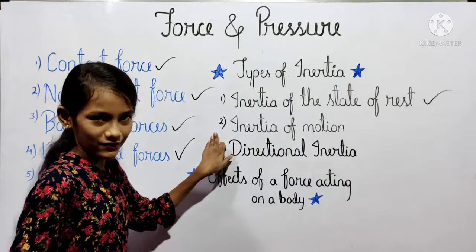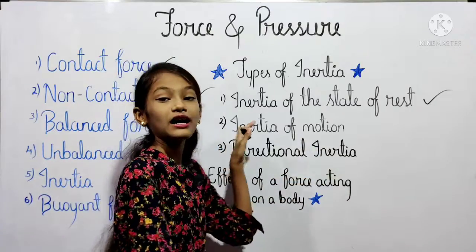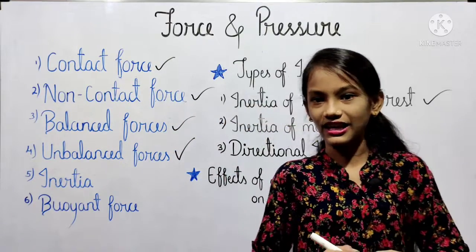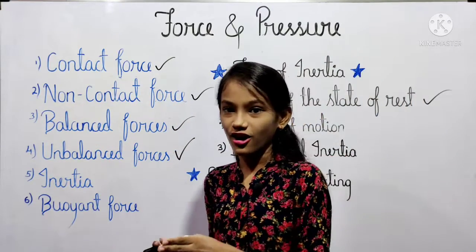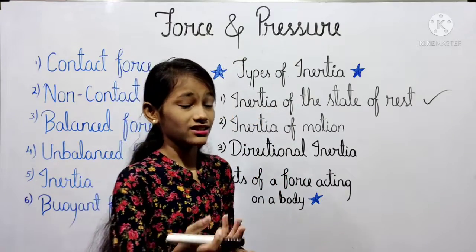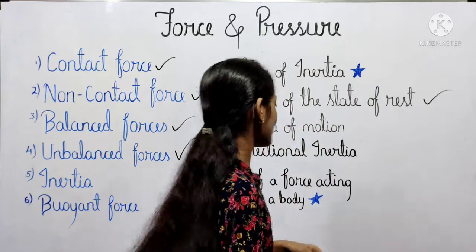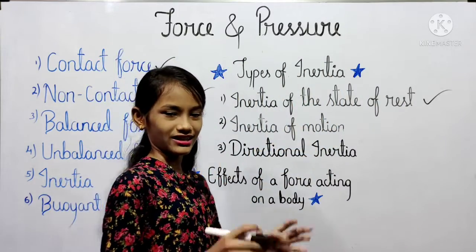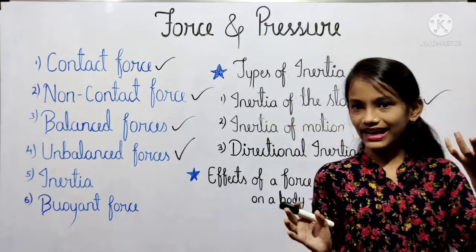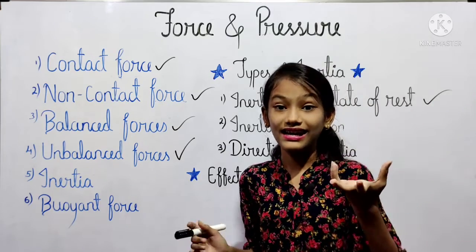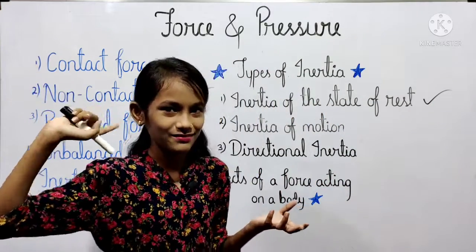The second type we will see is the inertia of motion यानी गति की जड़ता. The inherent property of an object due to which its state of motion cannot be changed is called the inertia of motion. For example, the revolving electric fan continues to revolve even if we switch off its button.